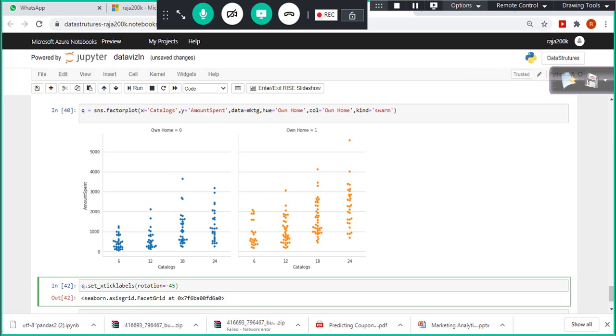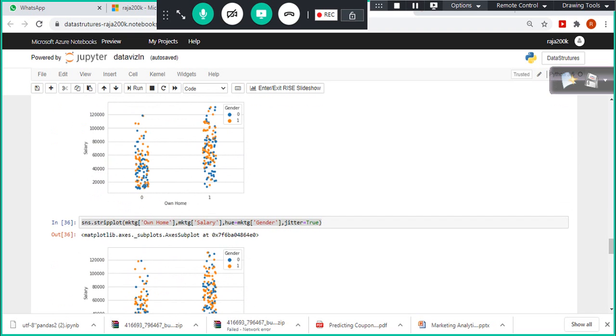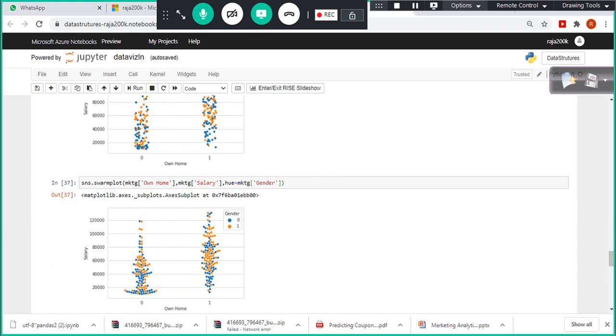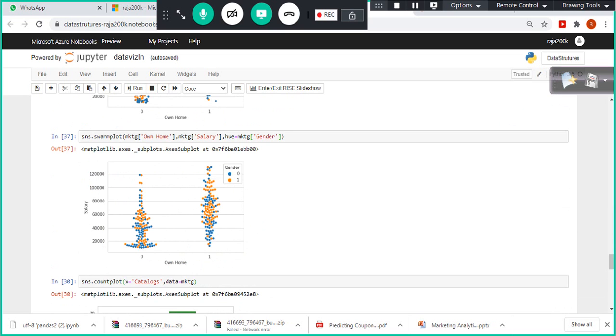So these are the different types of charts. You can use them in real time, because you cannot decide based on one chart alone, right? You need multiple different types of charts to base your decision on, okay? For example, had you used only a strip plot, what would have happened? You would have thought the trend of the majority of males and females is between these two things. But when we used a swarm plot, it tells you very clearly that the majority of the males are clustered somewhere here and here, only a few females are here and there, within this range.